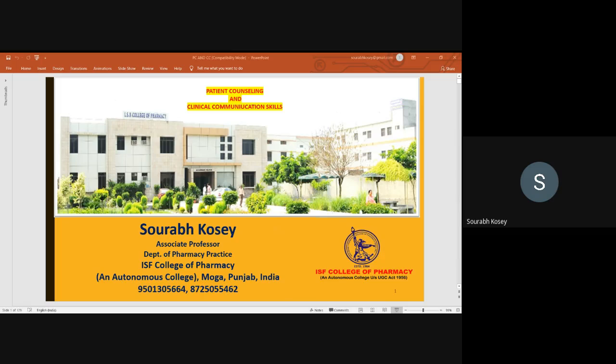Then the second barrier is the patient, which is written on the right side of the screen. Patient-based barrier: a patient may not be very interested to listen, may have some disadvantage, may not know your language, may feel shy, inhibited, or irritated. These barriers must be overcome with patience on the part of the counselor. However, if the patient is reluctant about accepting advice, it is better to leave him, and not insist on giving advice.